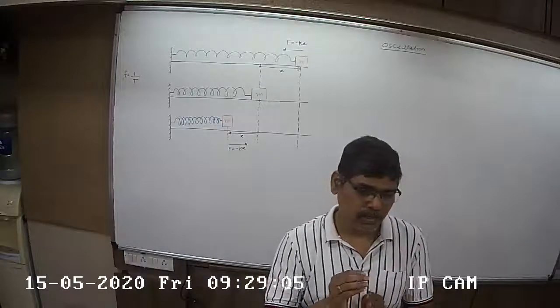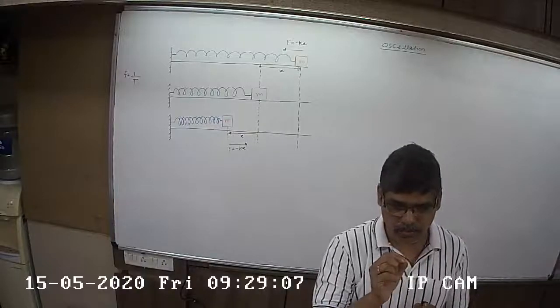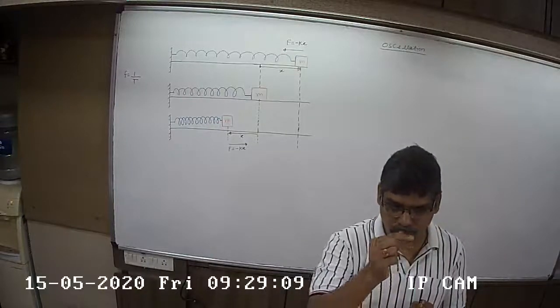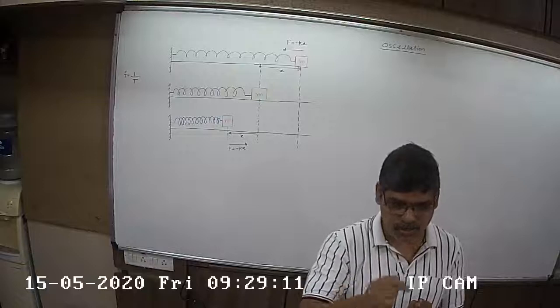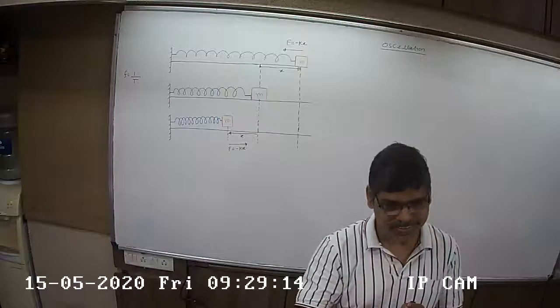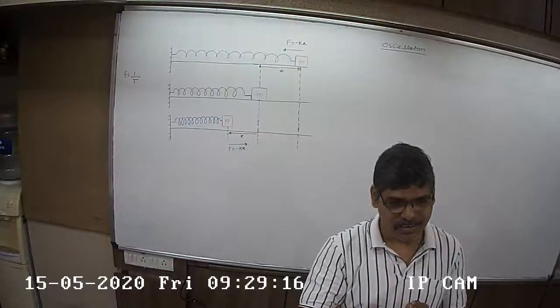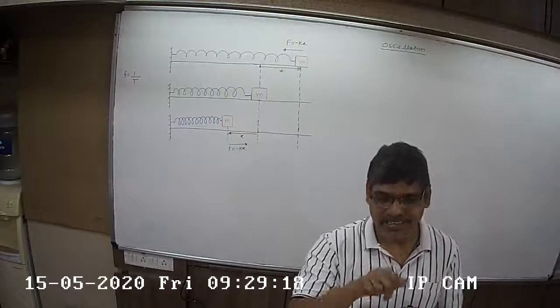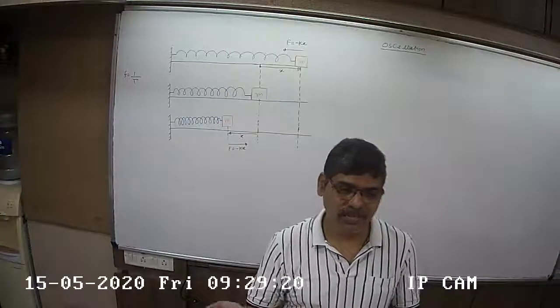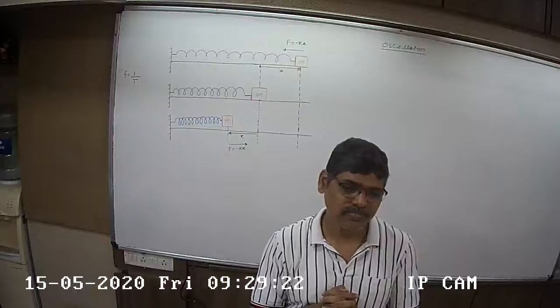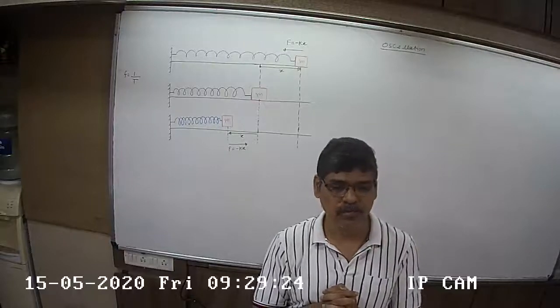For example, see, you've seen the motion of the needle of the sewing machine. The needle of the sewing machine moves to and fro. Look at the path. The path is a straight line. Linear simple harmonic motion. So it is the best example of linear simple harmonic motion.